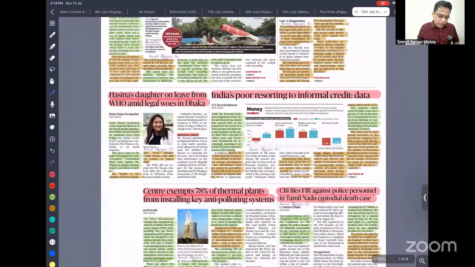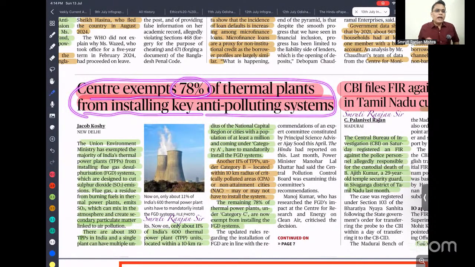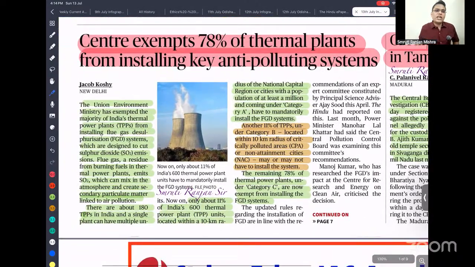Okay. So next, Centre exempts 78% of the thermal power plants from installing anti-pollution systems. Why anti-pollution system? Thermal power plants produce sulfur dioxide, which is a very severe pollutant, which can cause PM 2.5. It is also causing acid rain, and a lot of asthma, bronchitis and lung disease. So because of that, the Centre recently created a norm that made installation of flue gas desulfurization compulsory in all these thermal power plants.